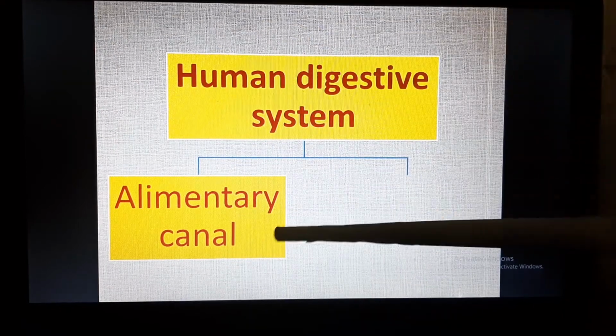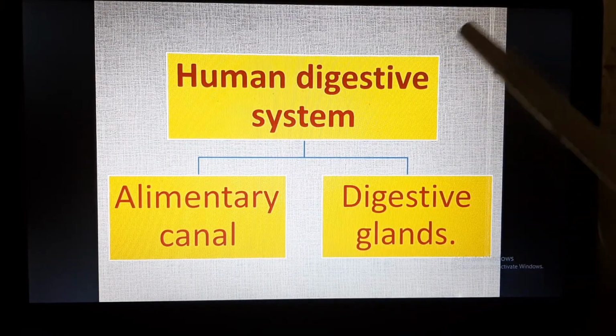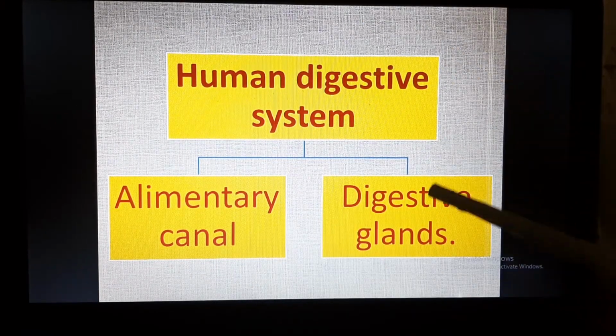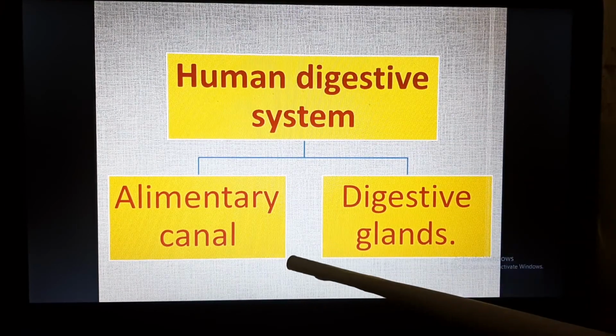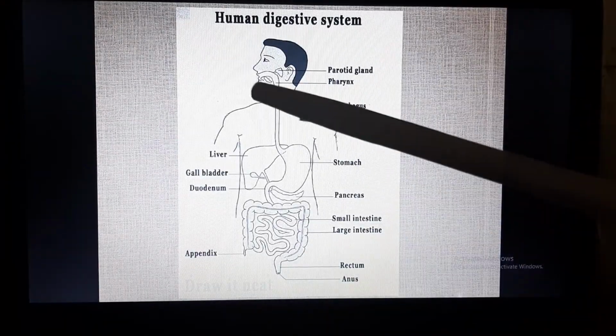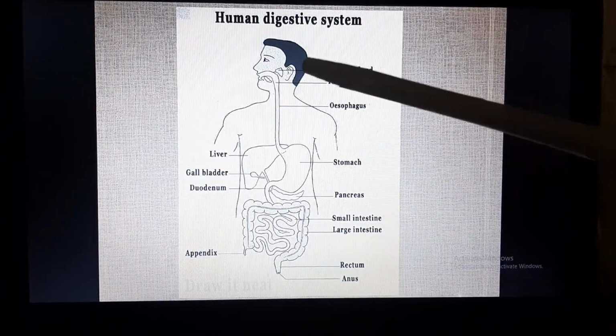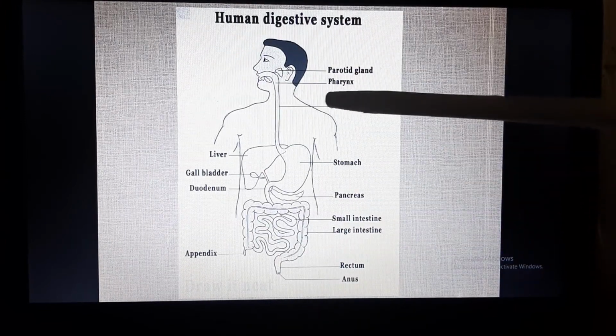So the human digestive system consists of the alimentary canal and digestive glands. In this diagram, we all can see how the human digestive system looks.